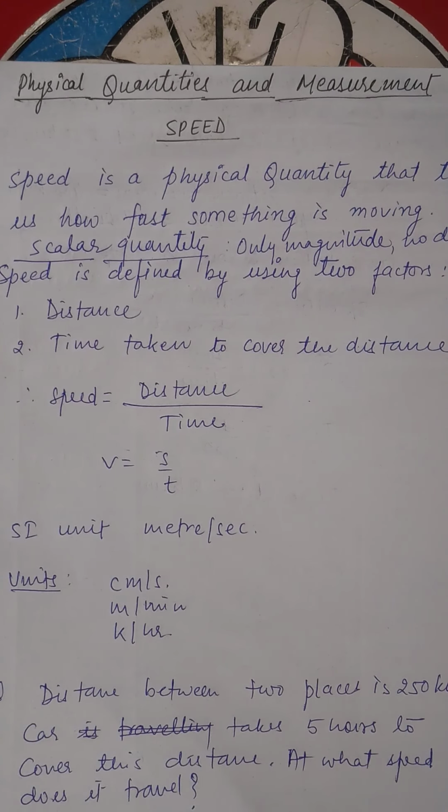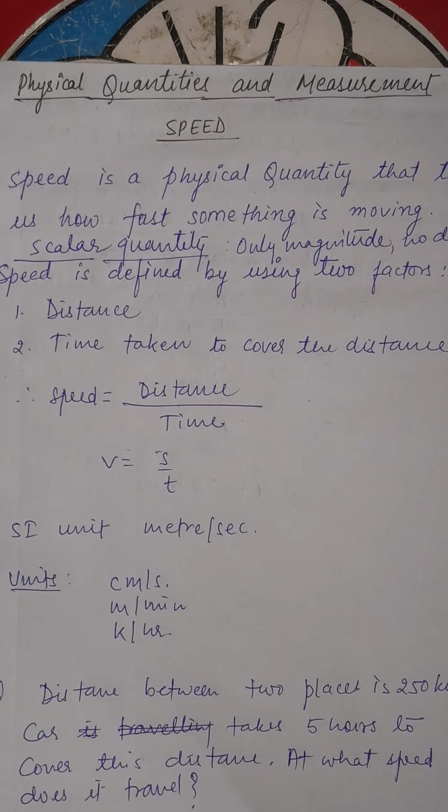Today, we will discuss speed, which will be the second part of our first uploaded video on physical quantities and measurement. We will discuss speed, its formula, its SI unit, and one or two questions about it. Okay. Now, what is speed? How will you come to know which object is moving faster than the other one? To represent this, we use the term speed.